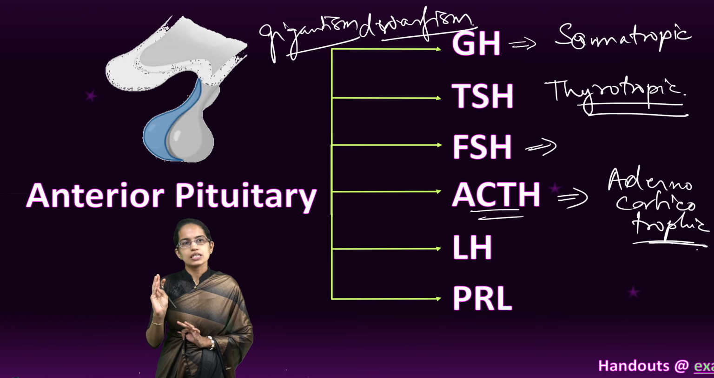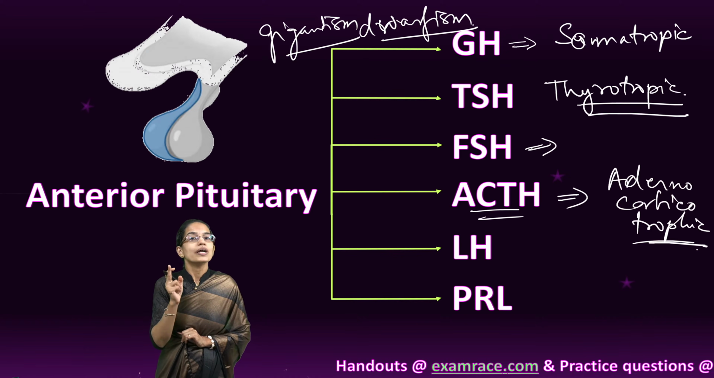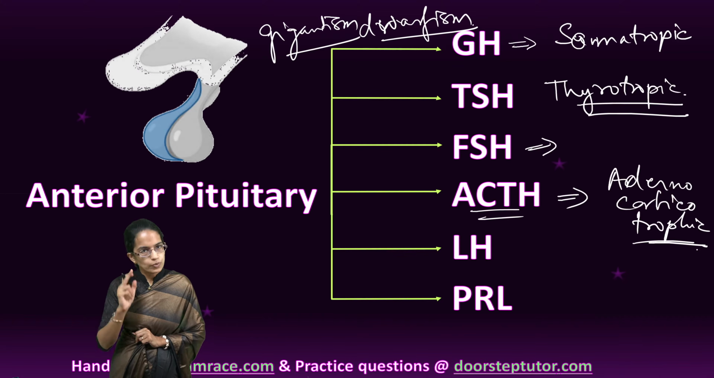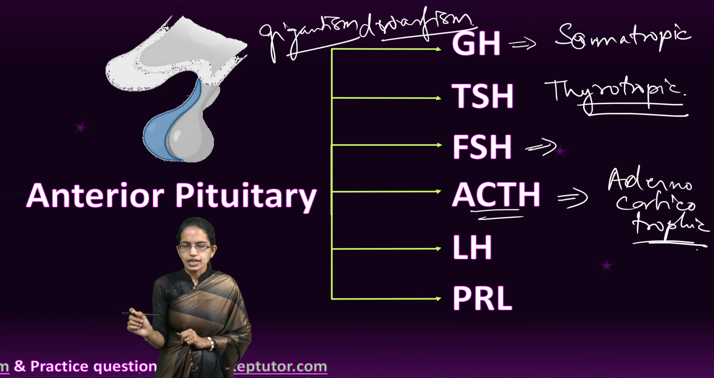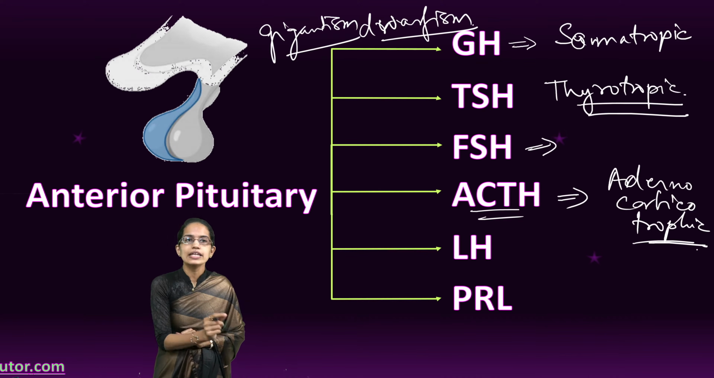and if the secretions are less, they can lead to what? They can lead to Addison disease, which is characterized by bronzy skin. So, ACTH: the adrenal cortex gland is controlled by the anterior pituitary.